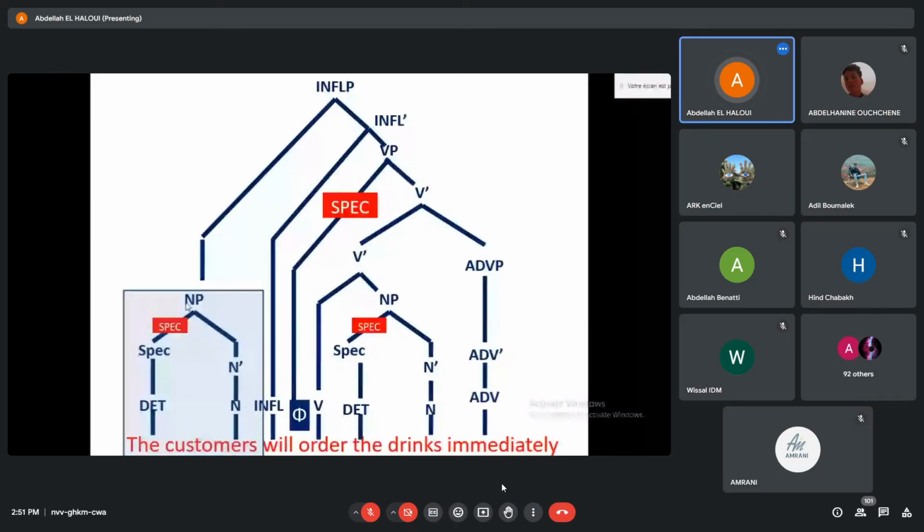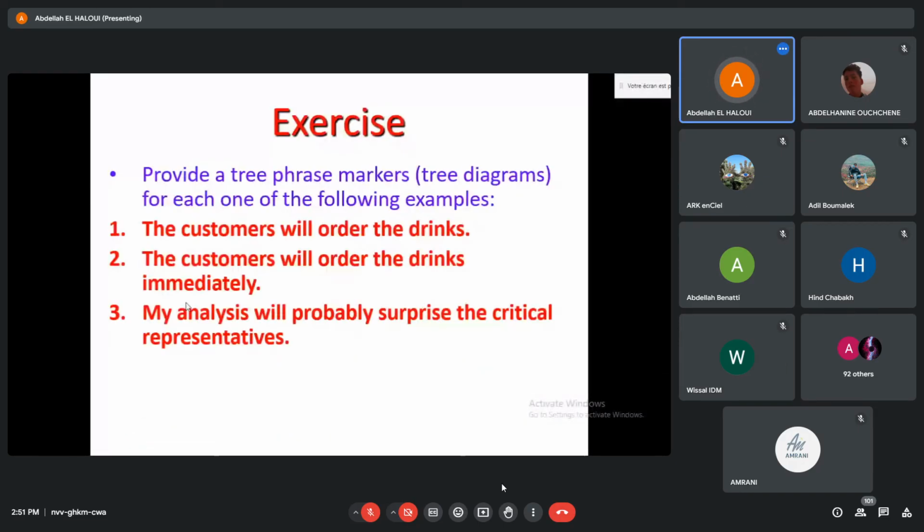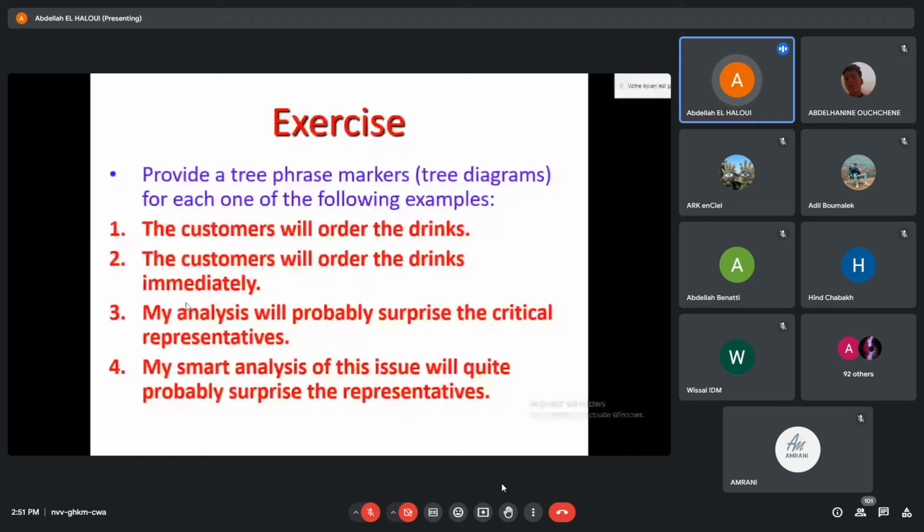Any more questions? Okay, I will go to the exercises. I'm giving you 4 sentences that I would like you to analyze at home using this tree diagram, using the X-bar format. Here are the examples. The first one is easy. The customer will order the drinks. Do we have any adjuncts in here?